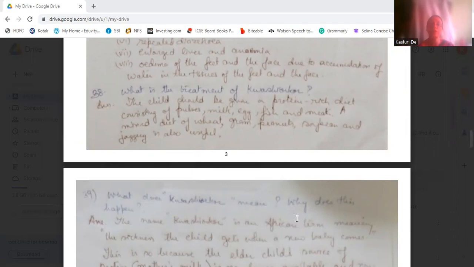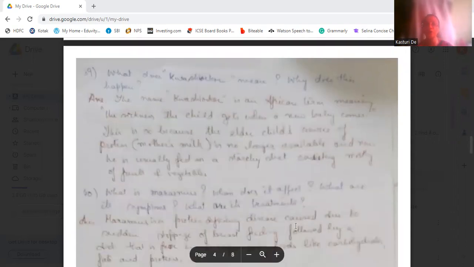Okay? Then what does kwashiorkor mean? Why does it happen? The name kwashiorkor is an African term, which means the sickness of the child who gets it when a newborn baby comes.